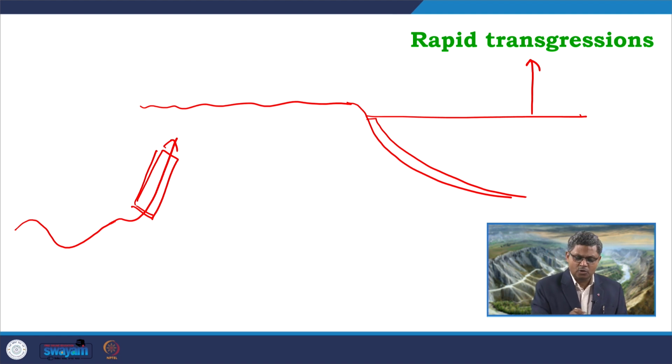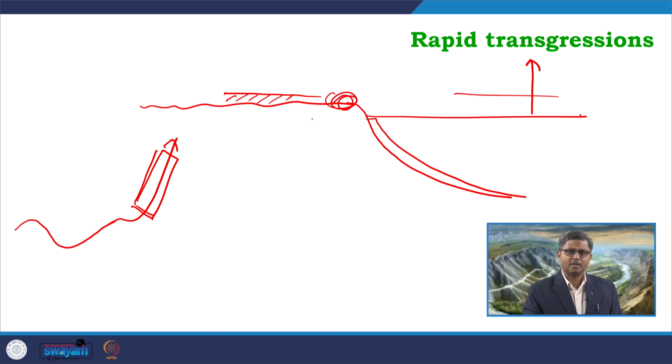In this kind of scenario we can get first deposition going on over here with this first phase of rise, and along with that we can also get some erosion going on over here, and that erosion will supply sediments into this zone. But before that erosion starts, this area is under significant depth.